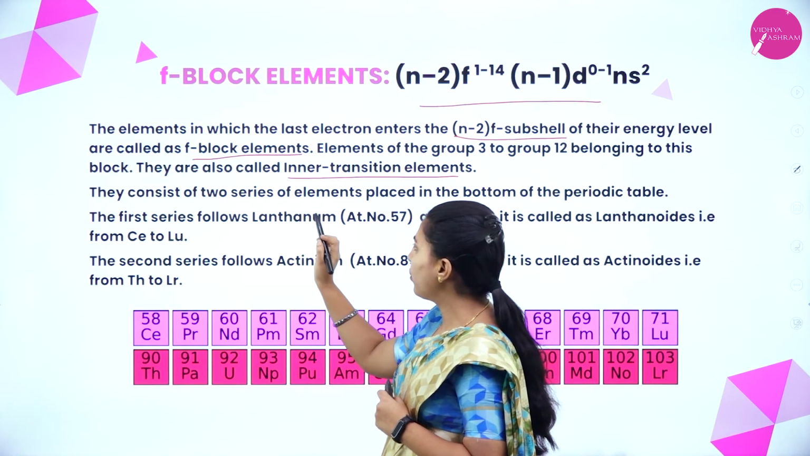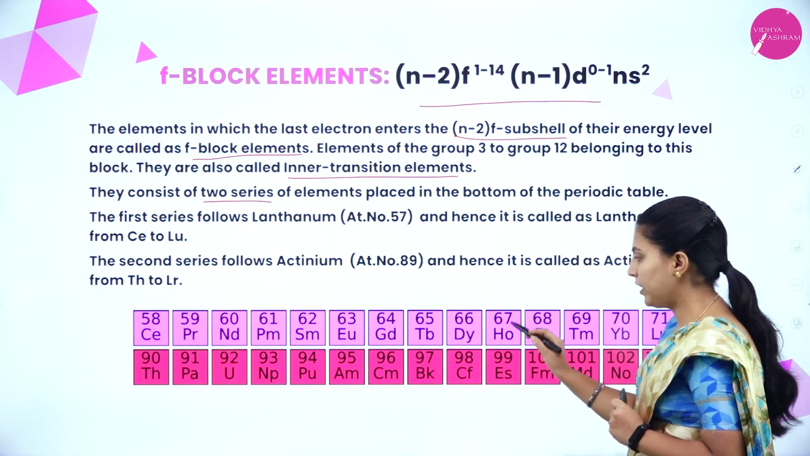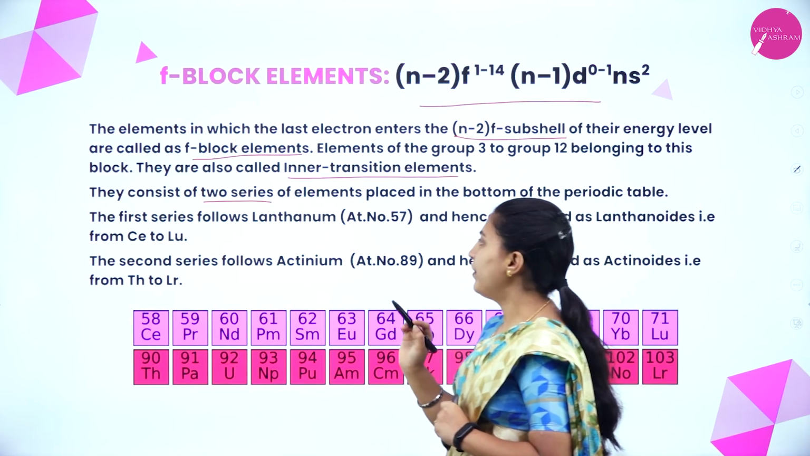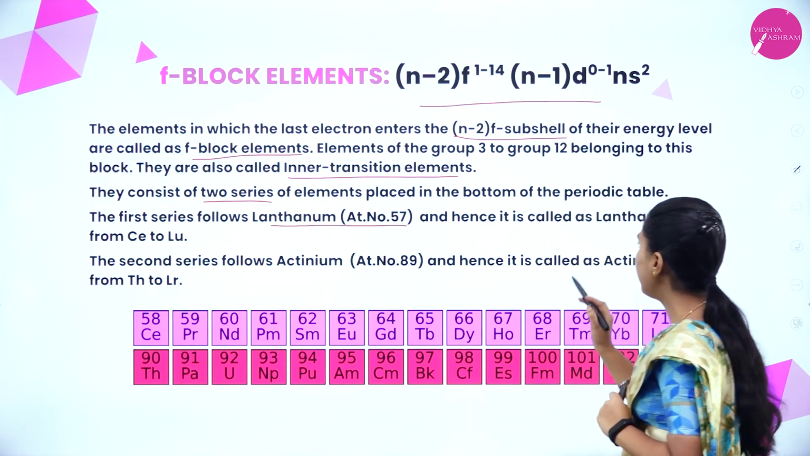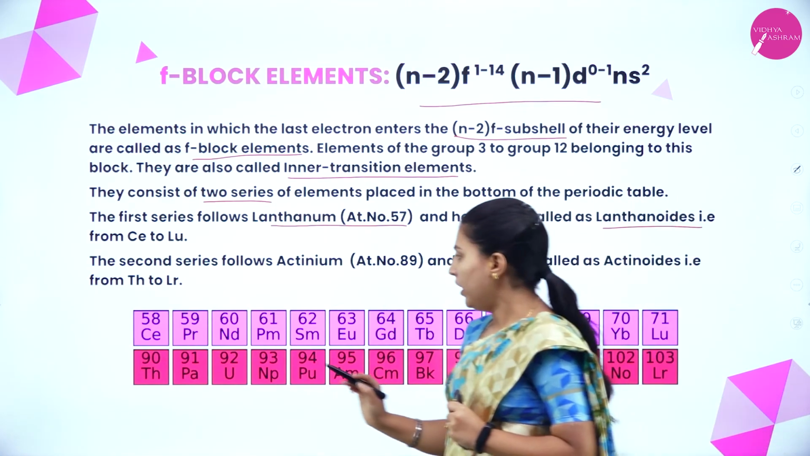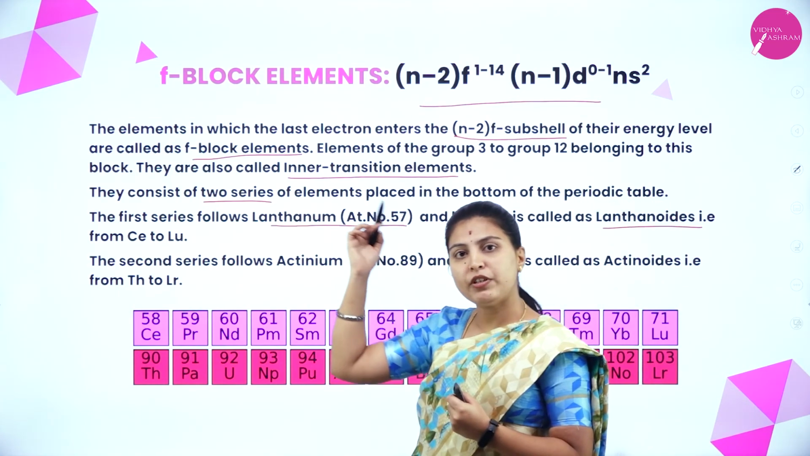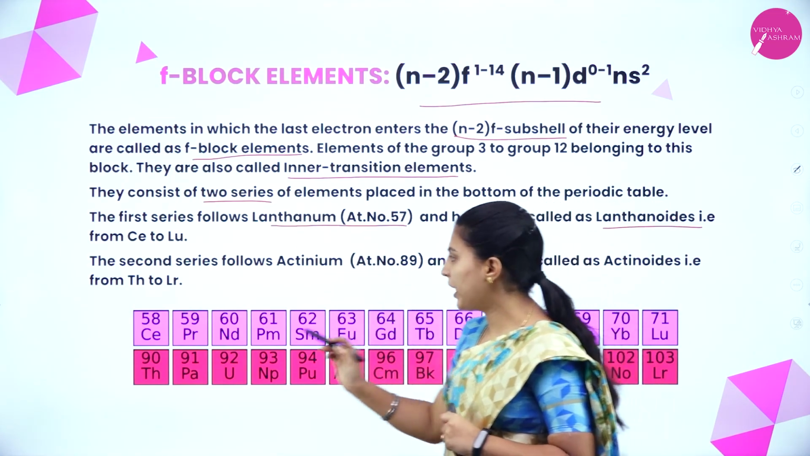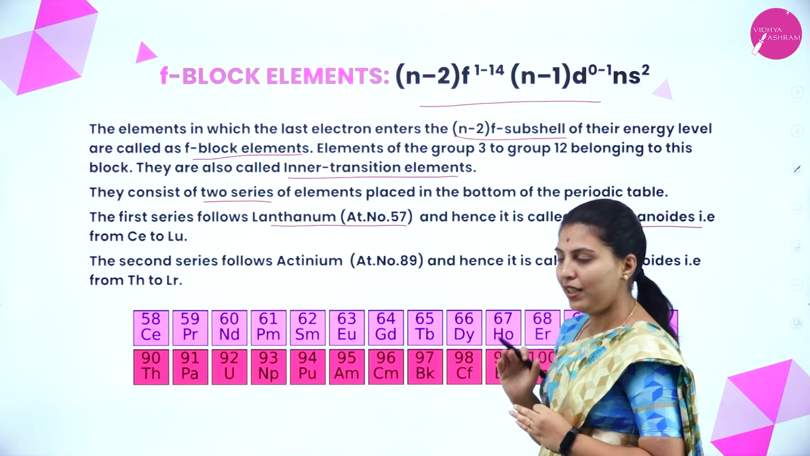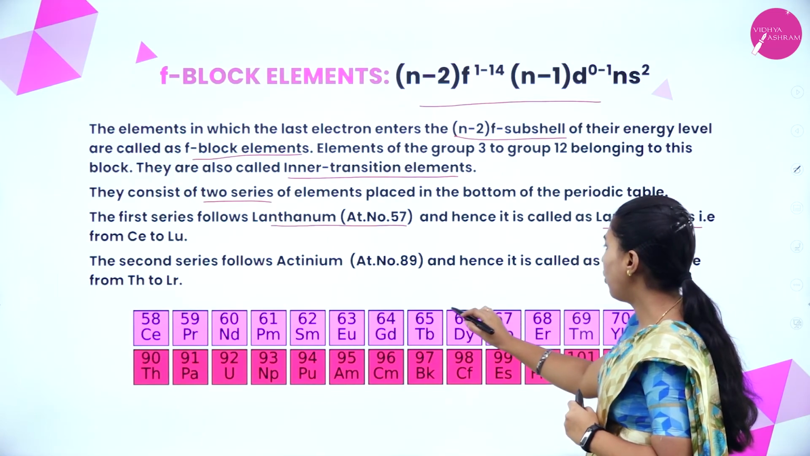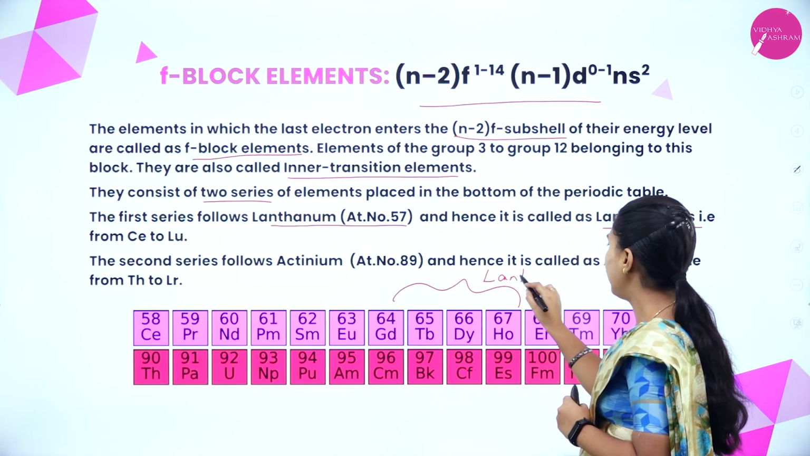They consist of two series of elements placed at the bottom of the periodic table. The first series follows lanthanum, whose atomic number is 57. Hence it is called lanthanoids. Here, cerium to lutetium. The 57 lanthanum is seen in the D block, after that it continues with 58 to 71, which are kept separate. That's why this series is called lanthanoids.